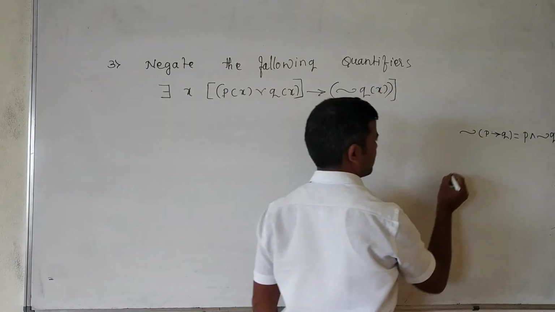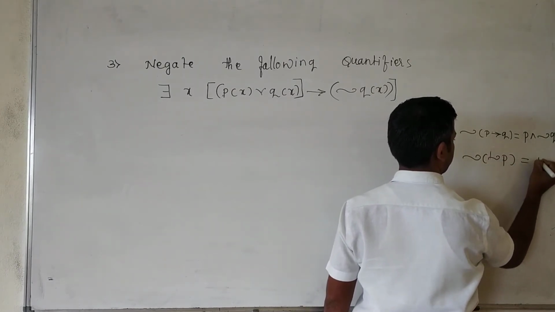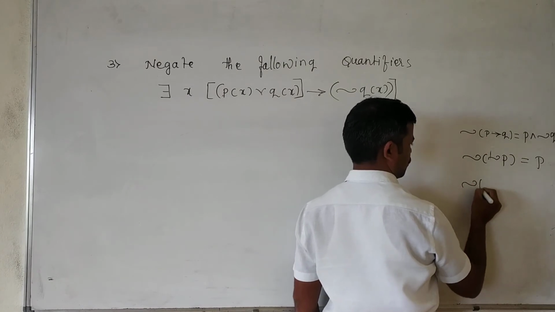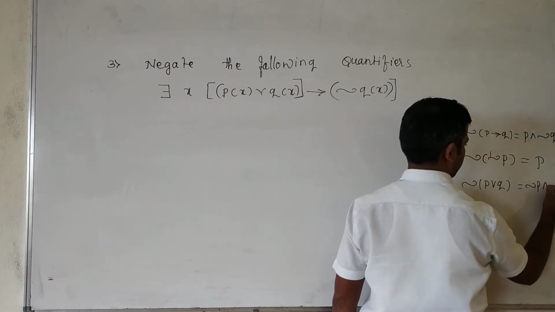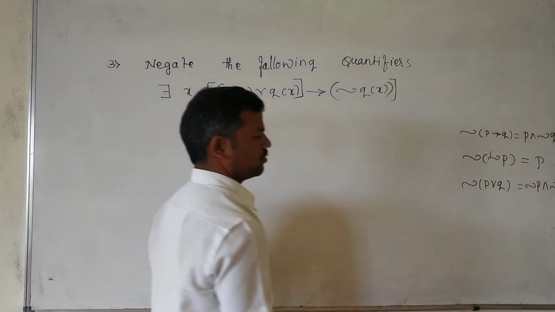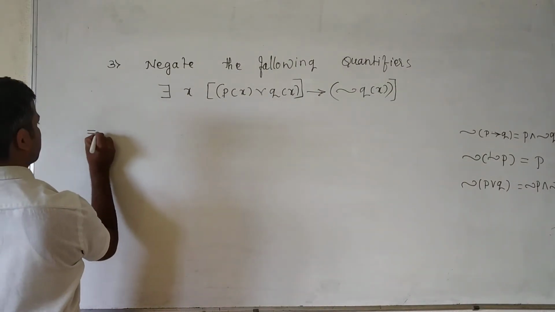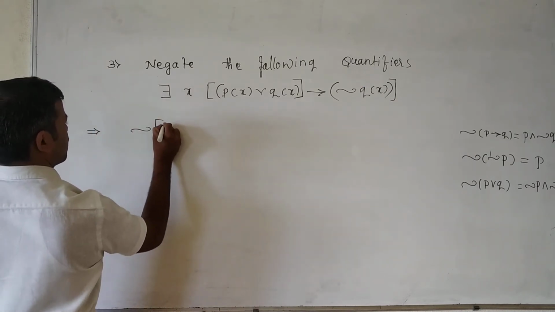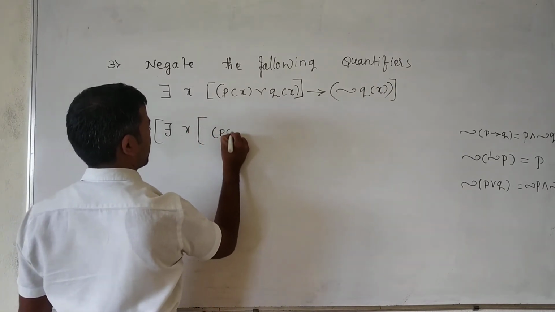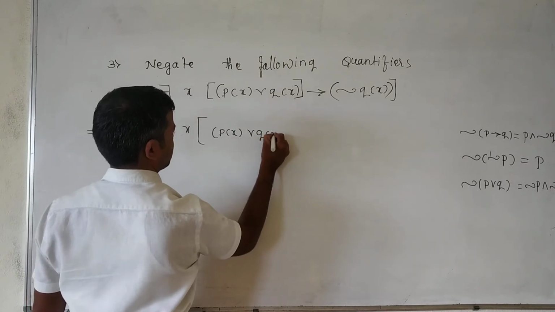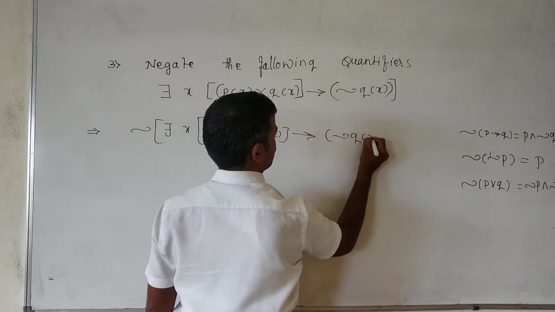And here we need that negation of negation of p is equal to p itself, and negation of p or q is negation of p and negation of q. And also we have to know the law of absorption. So first we negate: negation of there exists x such that p of x or q of x conditional negation of q of x.